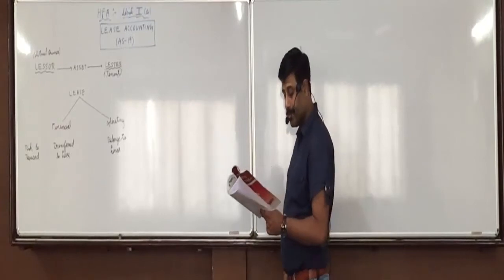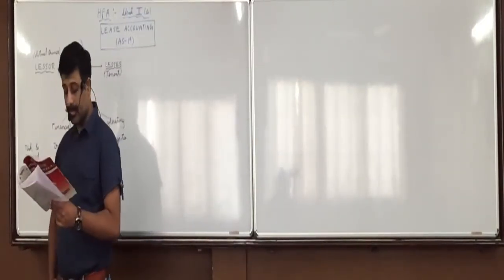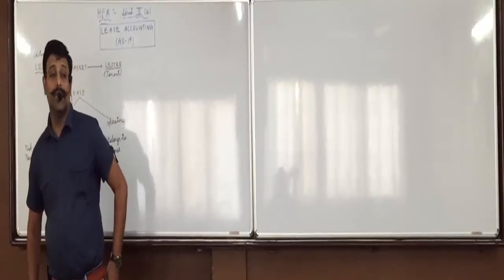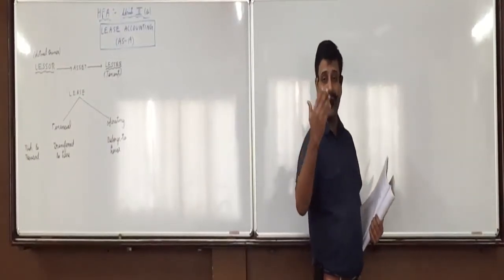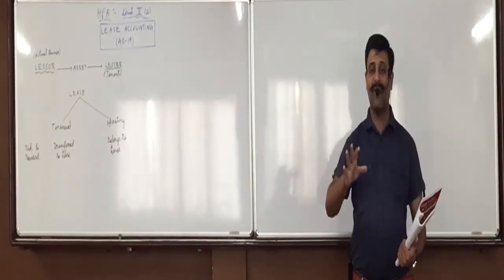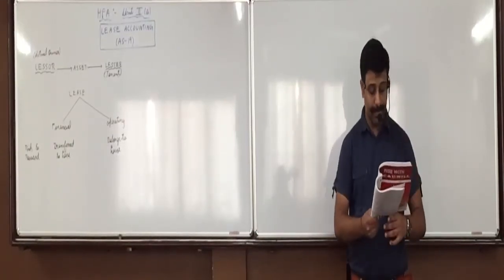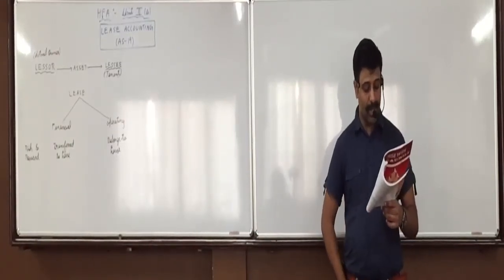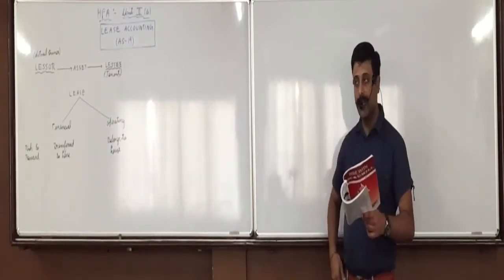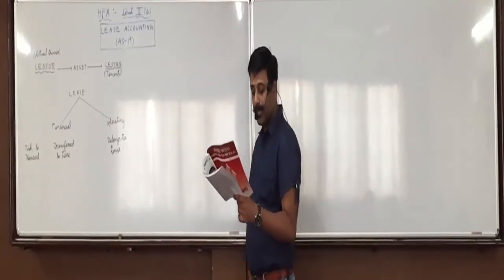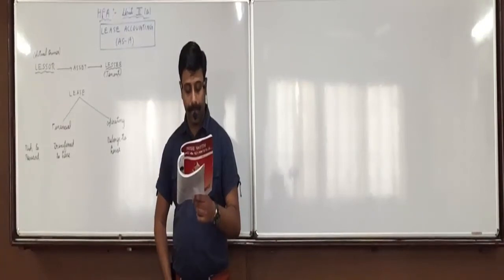Further, if the leaseback is an operating lease, any profit or loss arising out of the sale transaction is recognized immediately when the sale price is equal to fair value. So if it's an operating lease, after he transfers the lease to me, he is only going to be the owner. Then any profit or loss he will immediately recognize in the P&L account. If the sale price is below fair value, and the carrying amount is less than the sale value, recognize the profit immediately.